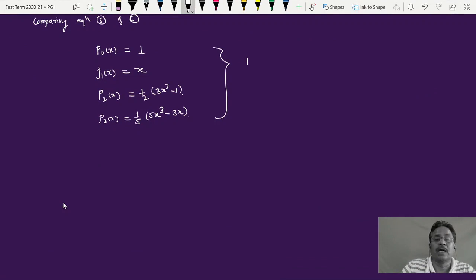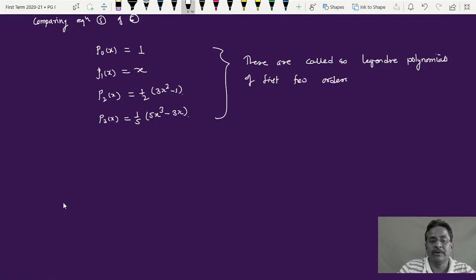All these are called Legendre polynomials of first few orders. Now TYBSc students, you can check the same Legendre polynomials we obtained in the last chapter 2. In the last chapter also you obtained the same type of Legendre polynomials. So you can compare later on whether we are getting the same Legendre polynomials or not, and this can be done here. And now a very interesting picture, the graph, that graph I will show.